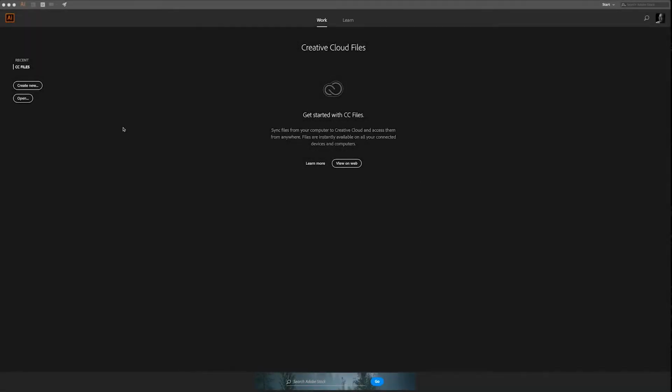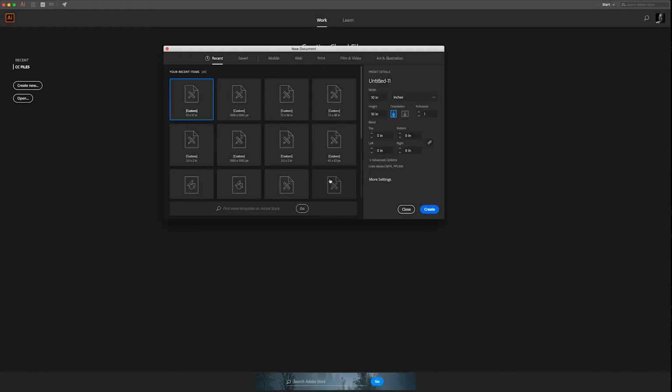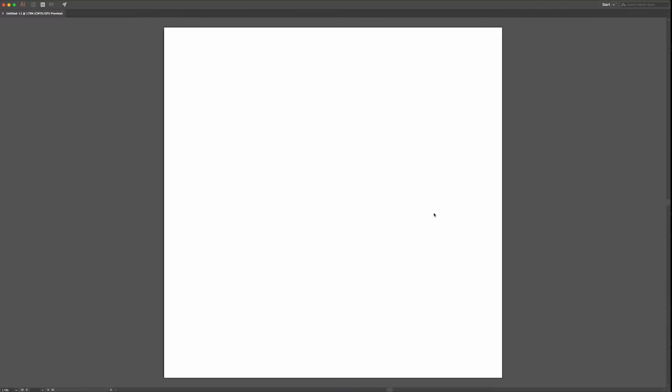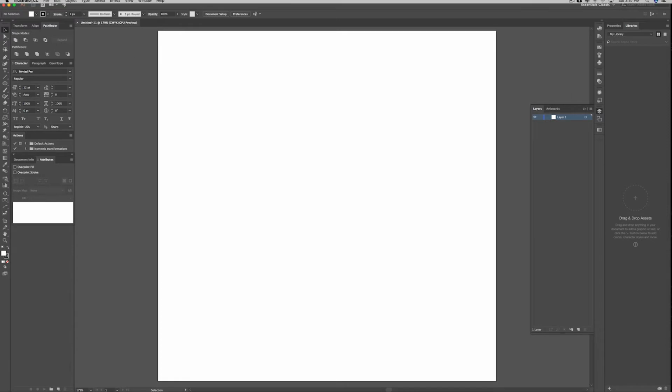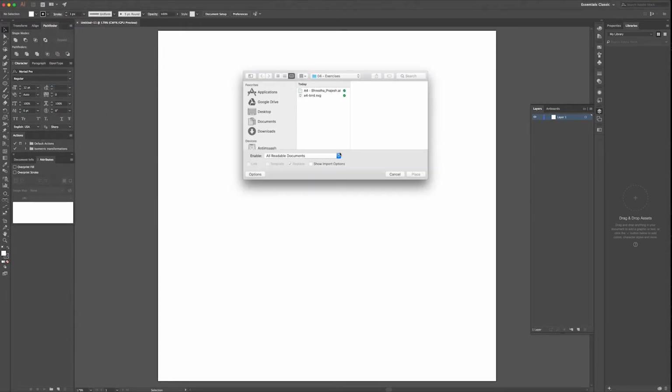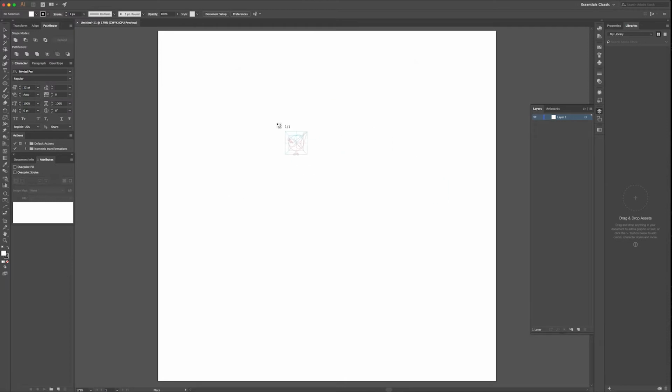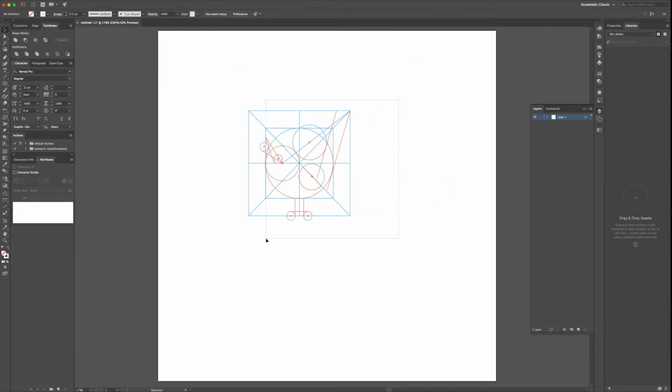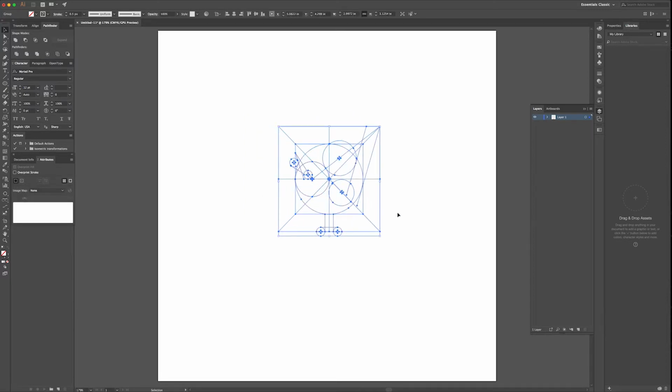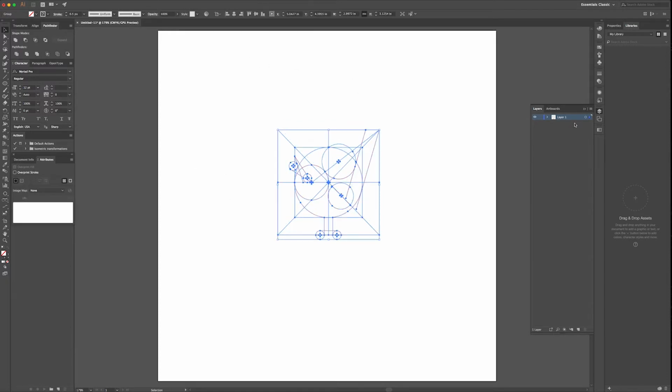Okay, let's start by creating a new document. Mine is in inches and it's 10 by 10, so it's easier to calculate. Create a document, then place your sketch. I'm just going to use this grid, but you should be using what you drew in class or at home, the sketch. Put it in the center and rename the layer sketch, and we need two more layers,